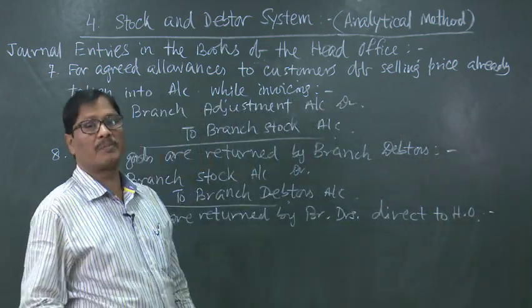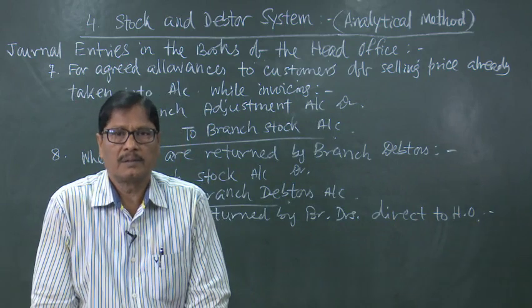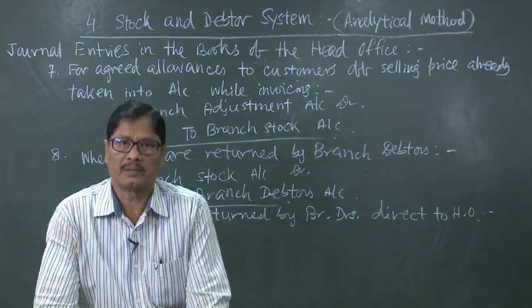because the goods must have been sold at an invoice price, naturally there is some loading.